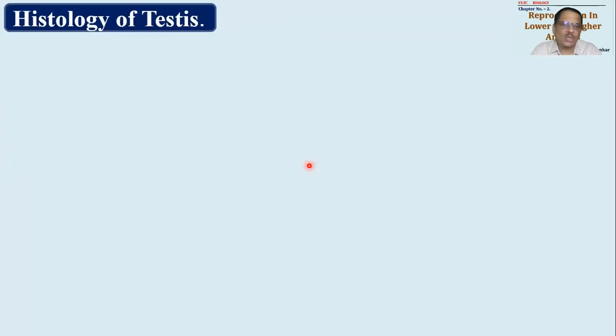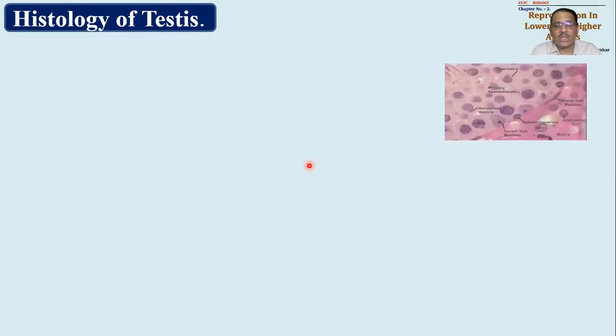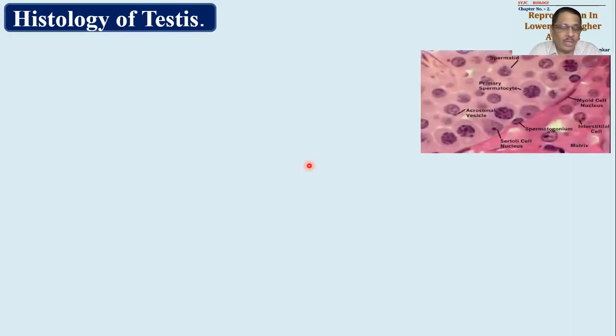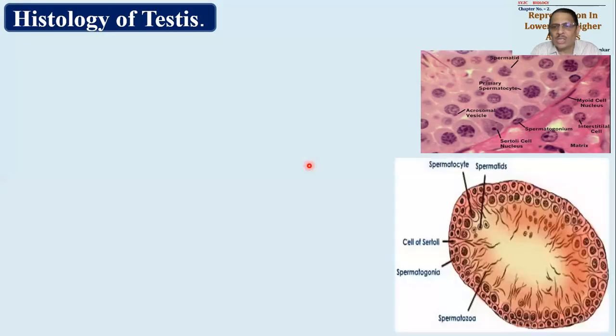Next we have to understand the histology of the testis. Now what is the difference between histology and internal structure? In internal structure, we only looked at what the structure is like from the outside. Whenever we are talking about histological structure, histology is the microscopic study of tissue. So at the microscopic level we are going to see the structure of the testis. That's important. And here, as you could see in this particular sectional view, there are some things that are to be revealed.